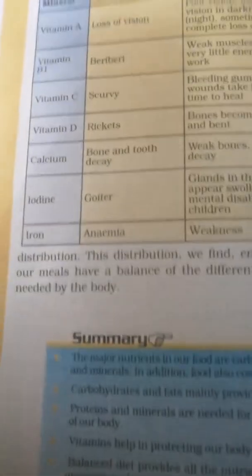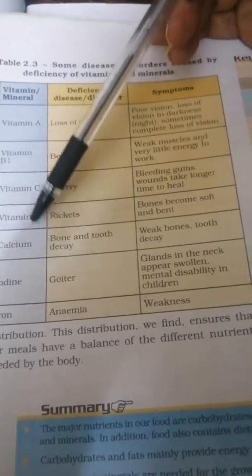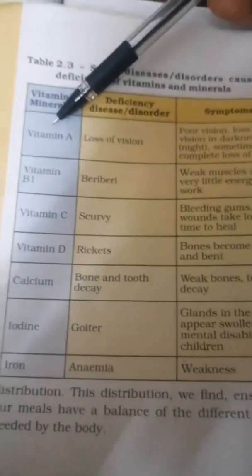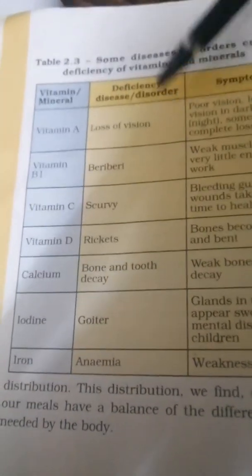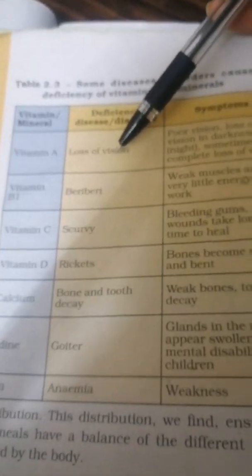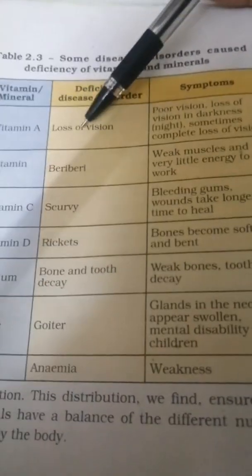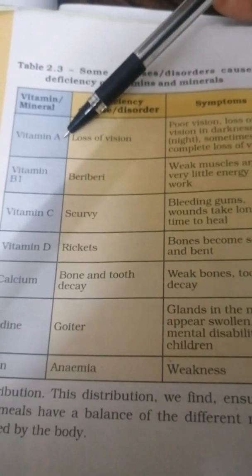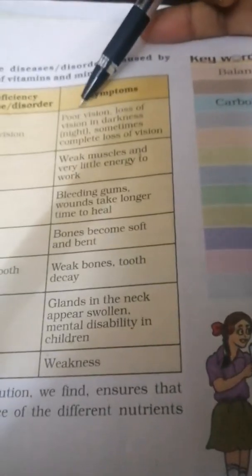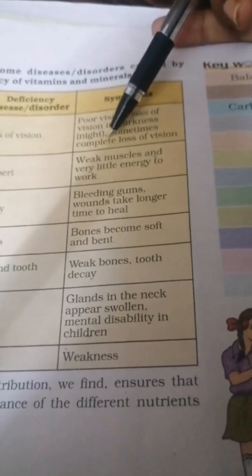Now you have to see this table, which disease is caused by the deficiency of which vitamin or mineral. First, vitamin A. If there is a deficiency of vitamin A, the disease it can cause is loss of vision or night blindness. Symptoms: poor vision, loss of vision in darkness, sometimes complete loss of vision.